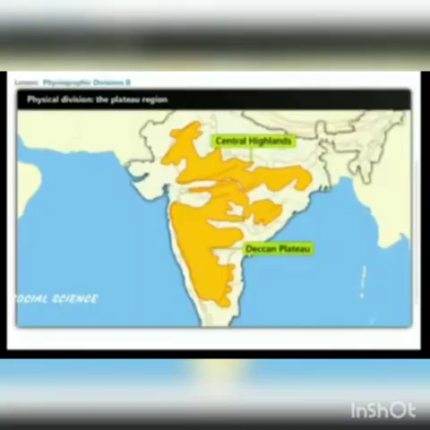This plateau consists of two broad divisions, which are the Central Highlands and the Deccan Plateau. The part of the peninsular plateau lying to the north of the Narmada River, covering the major area of the Malwa Plateau, is known as the Central Highlands.